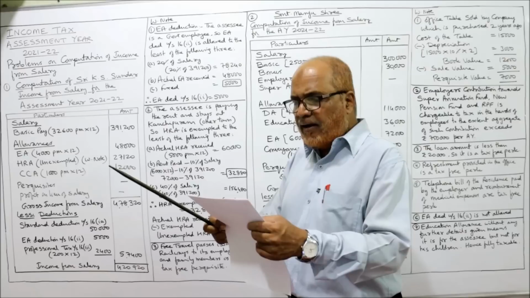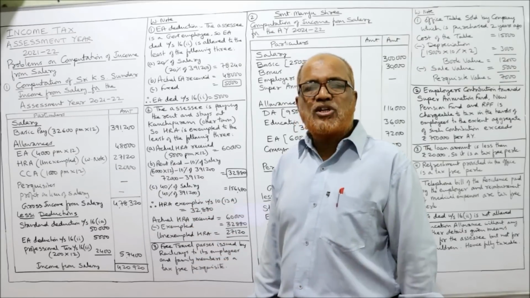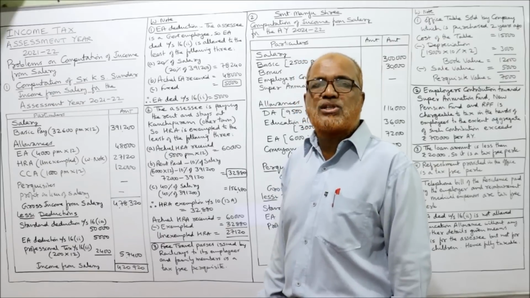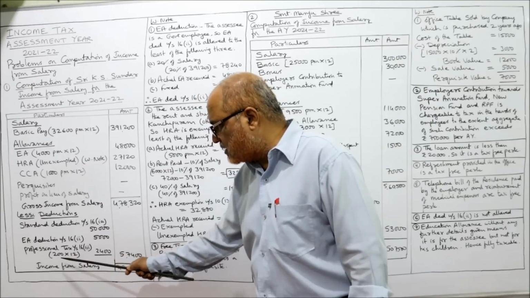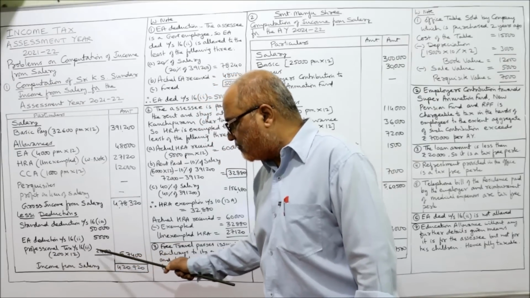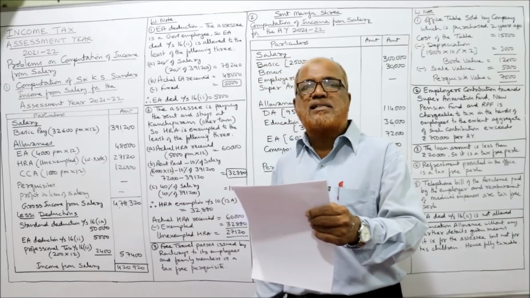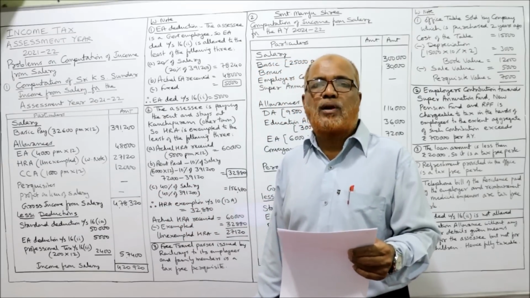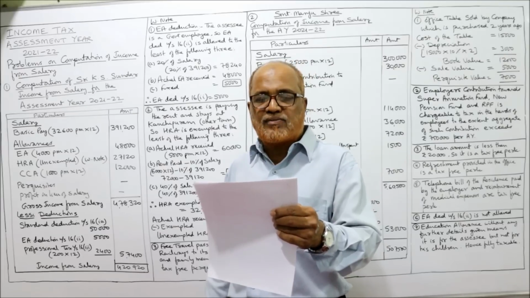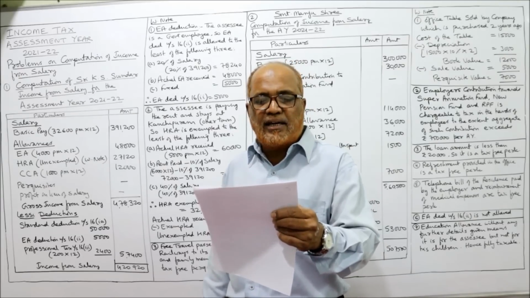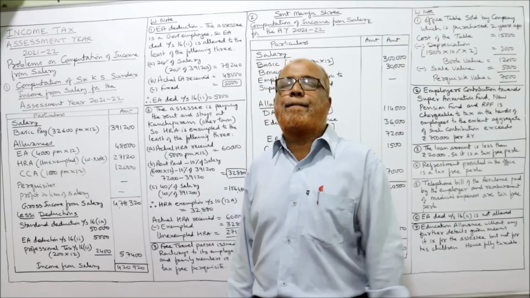Then he paid 200 rupees per month as profession tax. So profession tax deduction will be given under section 16(3), last one. Here, professional tax under section 16(3), 200 per month into 12, 2,400. And employer's contribution to SPF, Statutory Provident Fund, 13% of salary. Interest credited in SPF at 10%, rupees 38,400.